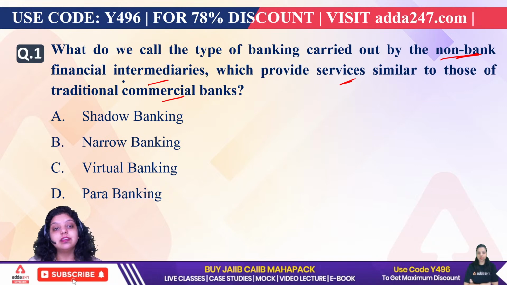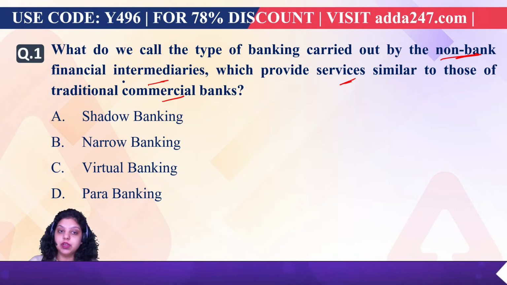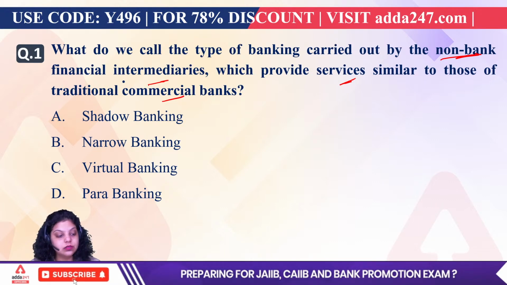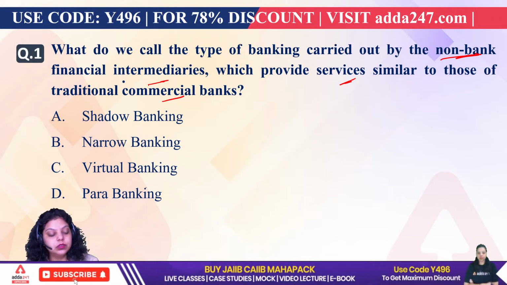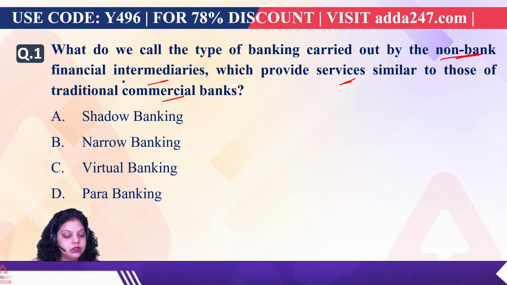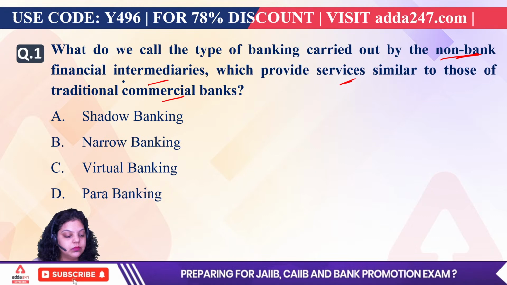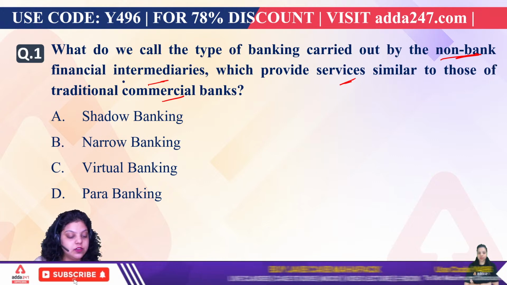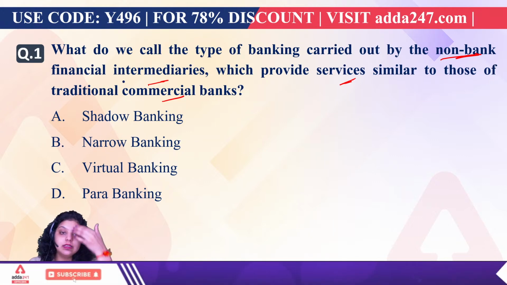The services are provided by the non-banking financial institutions, so we have to tell which type of banking it is. Kritik is saying D, that is para banking. Tirupala Reddy is saying C, virtual banking. Madhu is saying A, shadow banking.